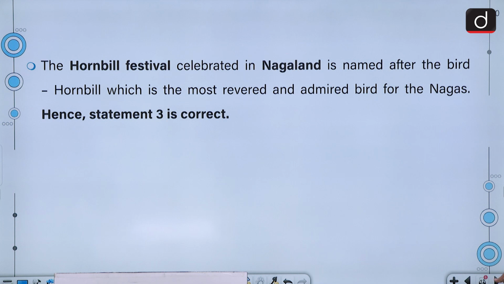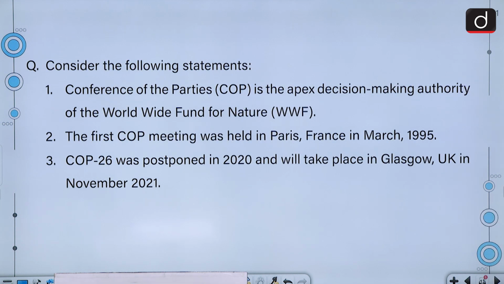Hence, statement 3 is also correct. Moving on to the next question, consider the following statements. Statement 1. Conference of the Parties (COP) is the apex decision-making authority of the Worldwide Fund for Nature (WWF). 2. The first COP meeting was held in Paris, France in March 1995. 3. COP was postponed in 2020 and will take place in Glasgow, UK in November 2021.